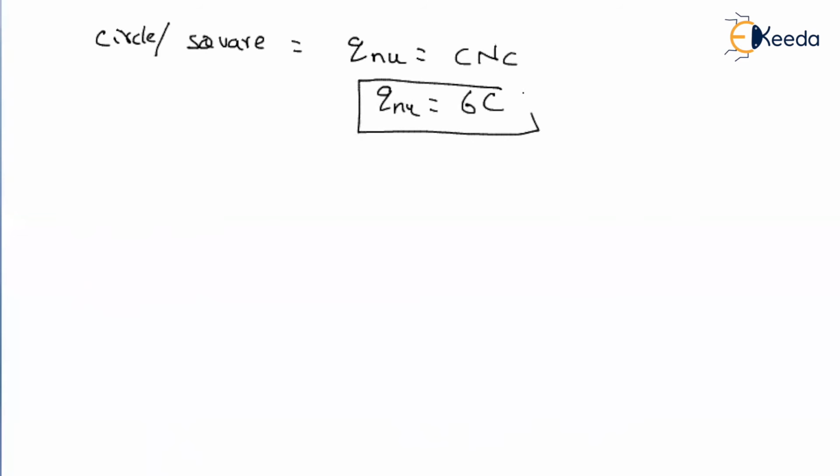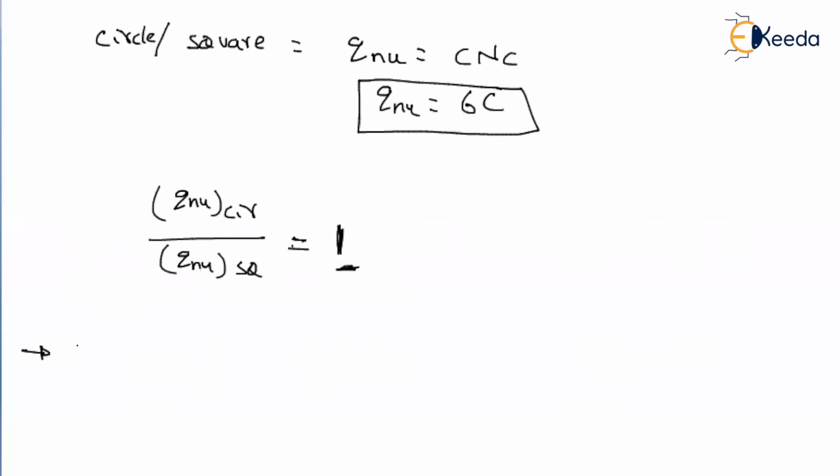So what is the ratio of the net bearing capacity for the circle to the net bearing capacity for the square? As both are the same, you will get it as 1. So this is the answer if they are asking you to find the net bearing capacity. Let us say they are asking us to find the ratio of ultimate bearing capacity.